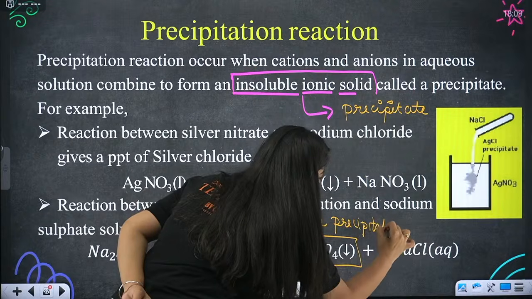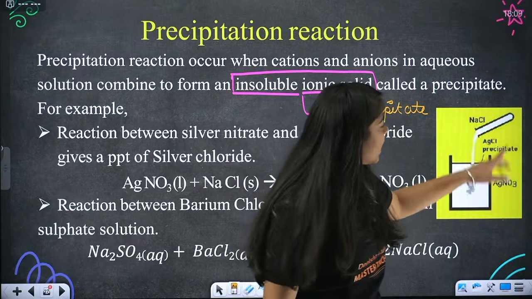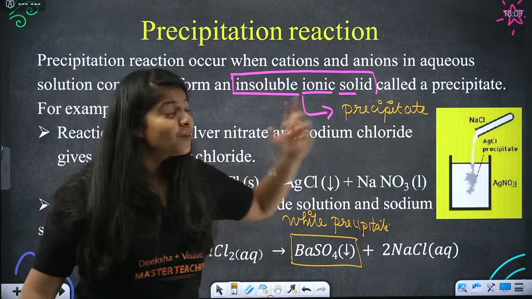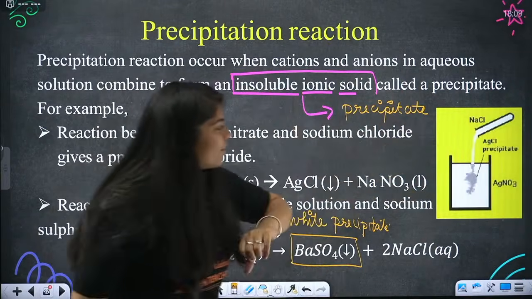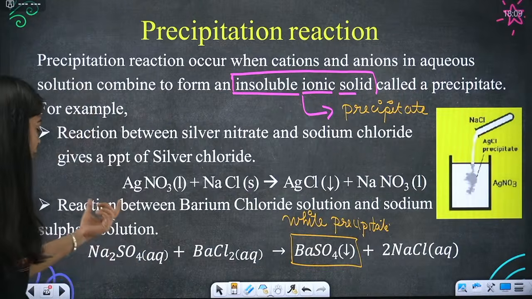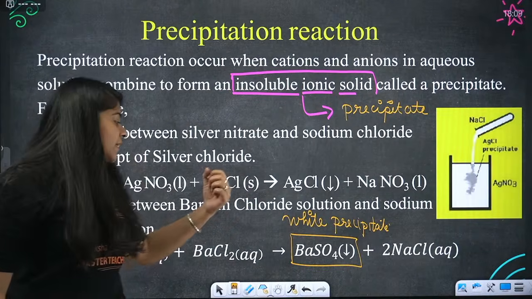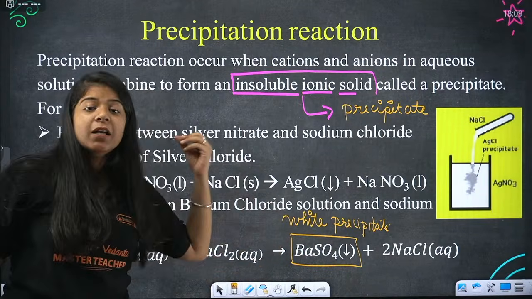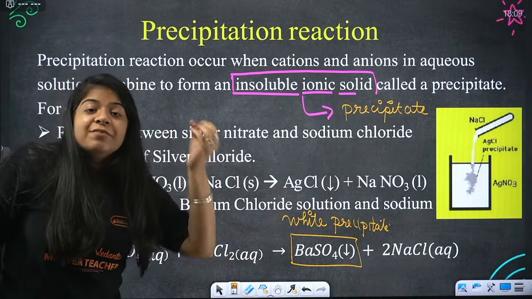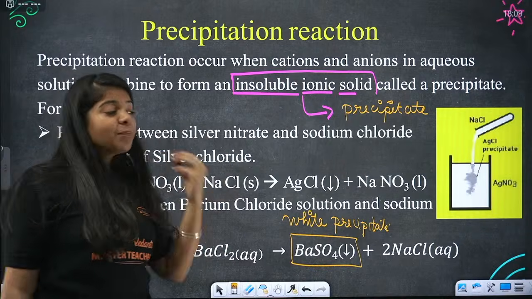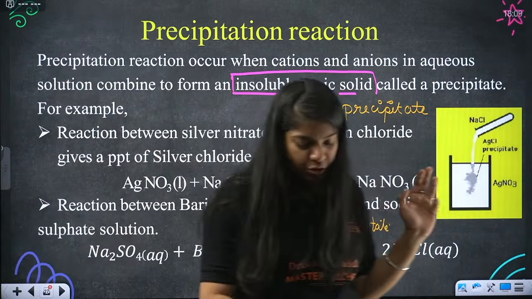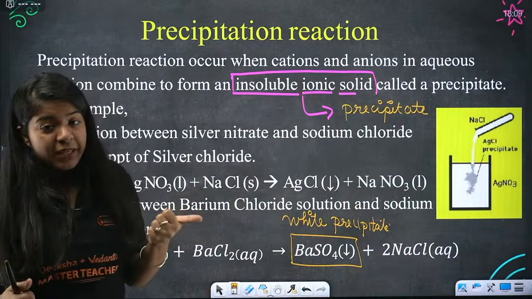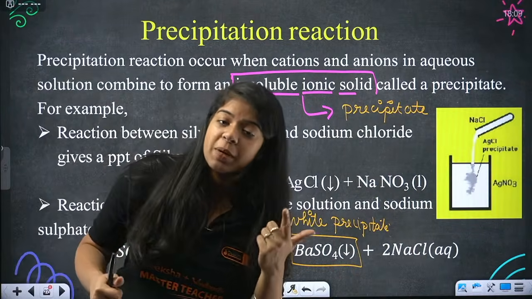So whenever you mix Na2SO4 with BaCl2, you get BaSO4, that is our insoluble solid, of white color. That is a precipitate. Understood everyone? So we are clear with the precipitation reaction and what a precipitate is.